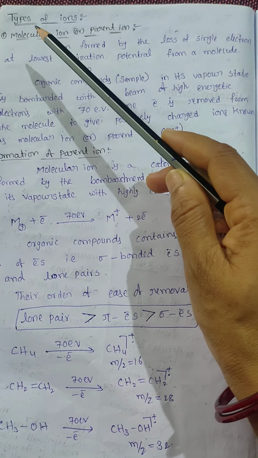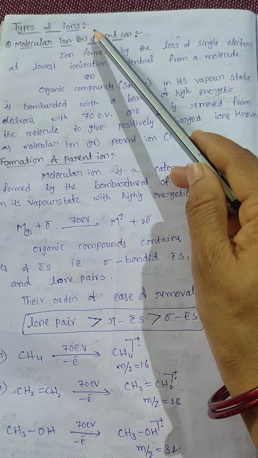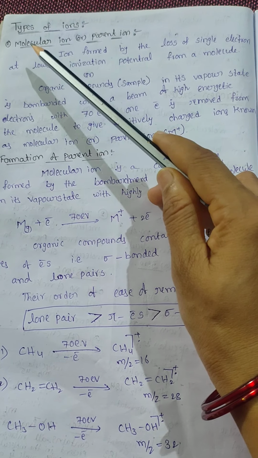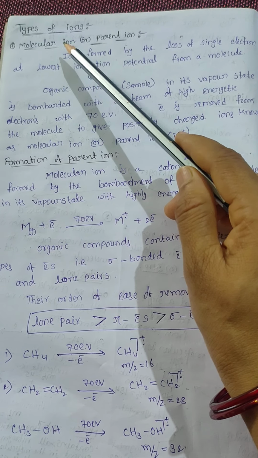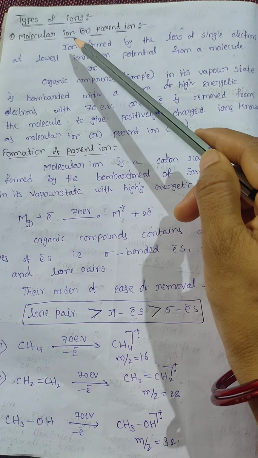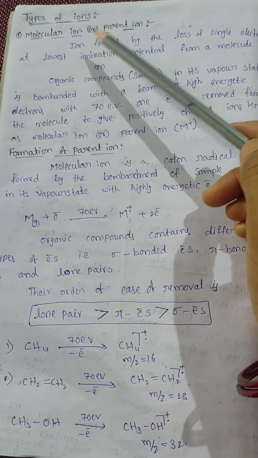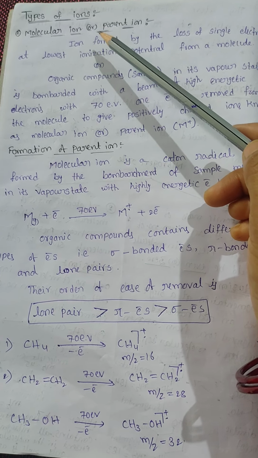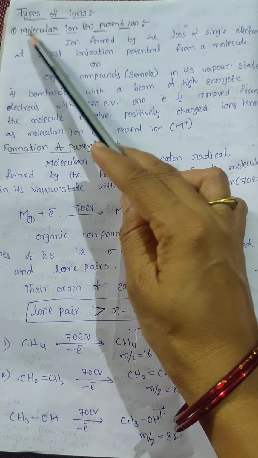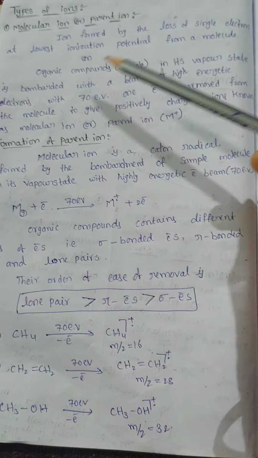Hello students, today we will discuss types of ions in mass spectrometry. In this session we discuss what is a molecular ion, what is a fragment ion, what are isotopic ions, what are peaks, what are the types of peaks in mass spectrometry, and how we represent the mass spectrum. Now we will discuss the first one, molecular ion or parent ion.